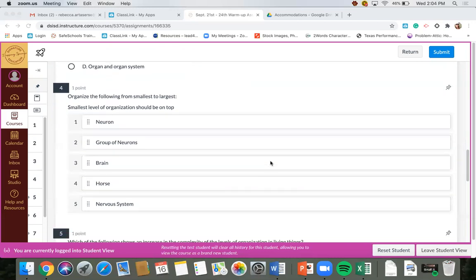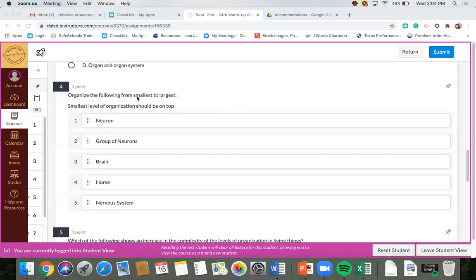Number 4. We're organizing the following from the smallest to the largest. The smallest level of organization should be on top. When I'm thinking about my 5 levels of organization, I'm thinking about the smallest unit of life. If I'm thinking about living organisms, I have them all the way down from my smallest living being, my single-celled unicellular organisms being my bacteria, all the way up to my multi-billion-celled organisms being humans and animals. If I'm thinking of my single-celled organisms and I can't even see a bacteria, then a cell must be the smallest unit of life. So at the very top should be our cells.